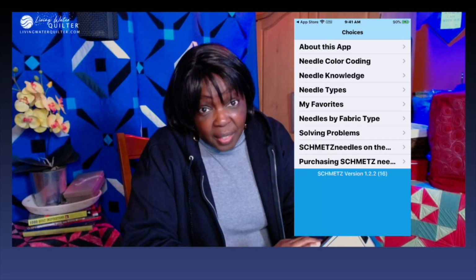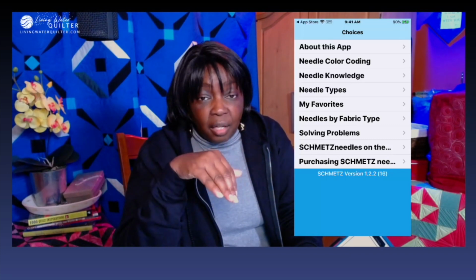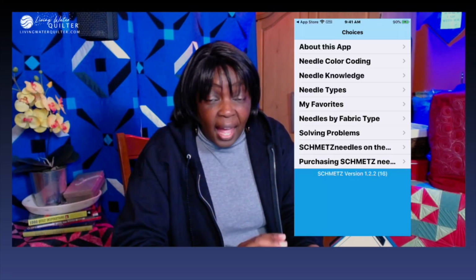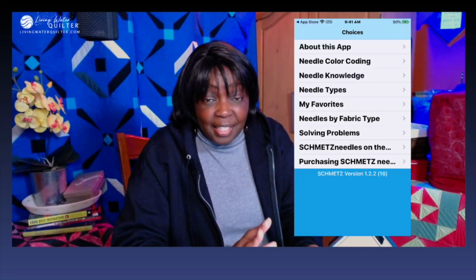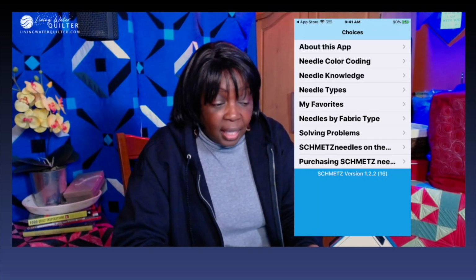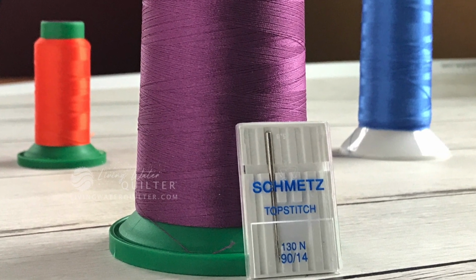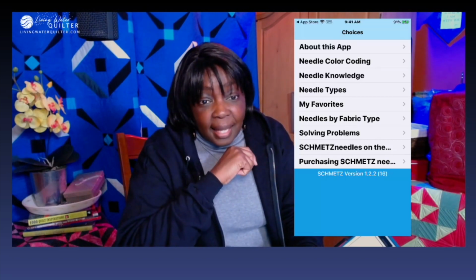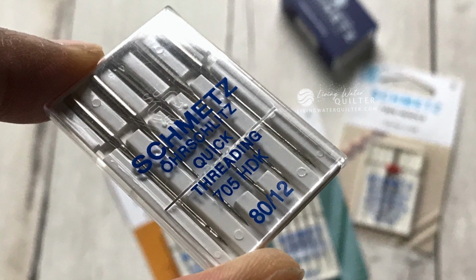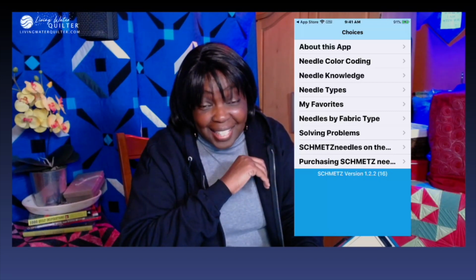So why do I share this? I share this because one of the things that can hinder our progress in quilting, free motion quilting or ruler quilting, is having the wrong needle size and type. Not the right needle for what we're doing. Not the right needle for the type of thread that we're using. When I decided to learn free motion quilting, I realized I had to learn about needles and thread. That would increase my success.